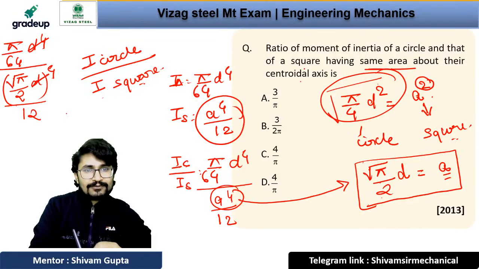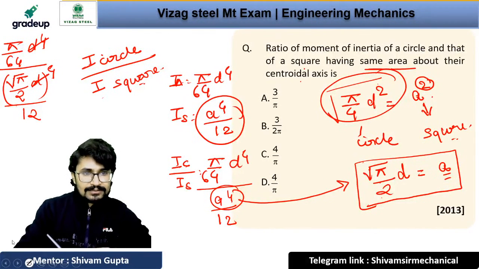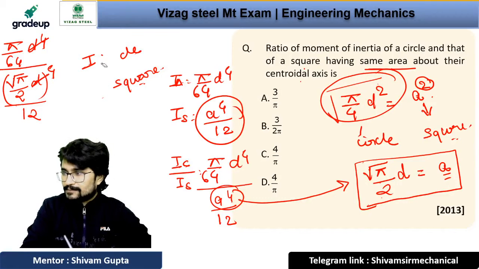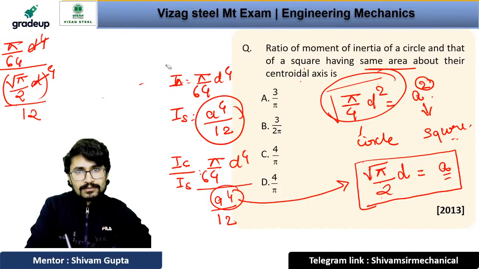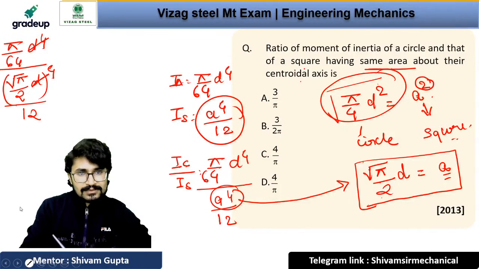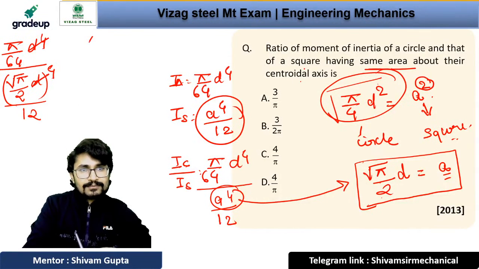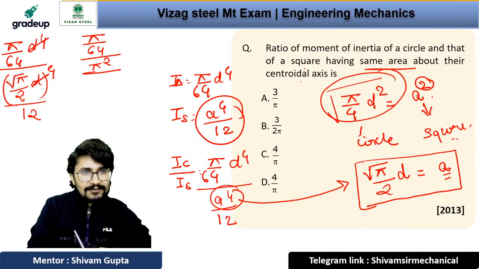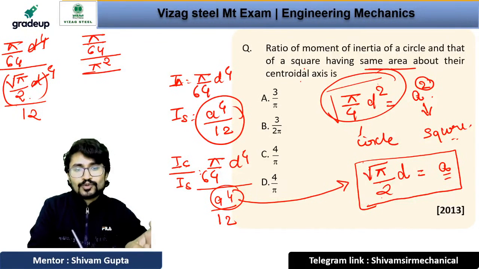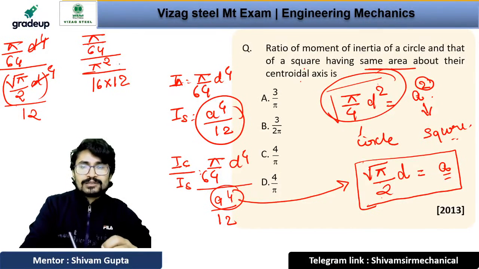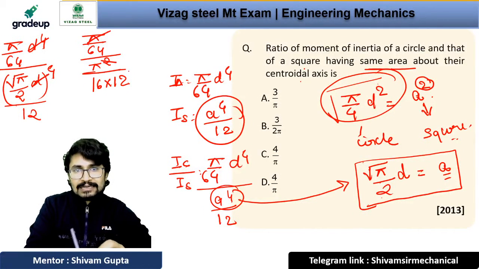So we get pi by 64 divided by pi square by 16 into 12. Now solve it. One pi cancels with one pi, and here we will get 16.